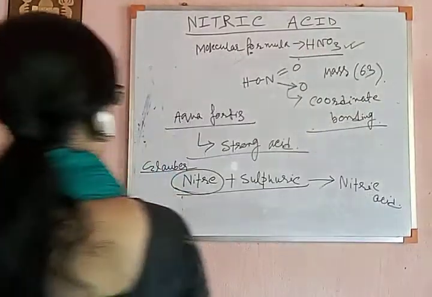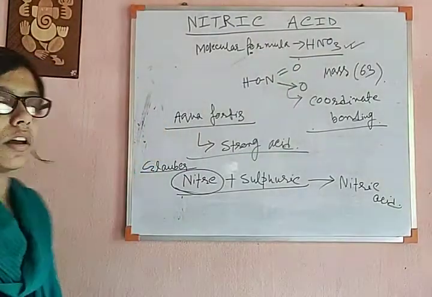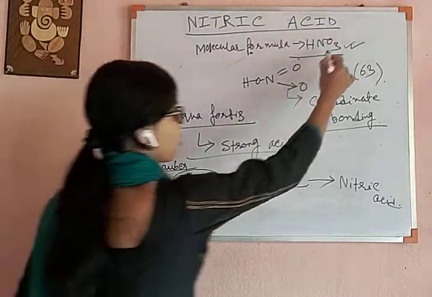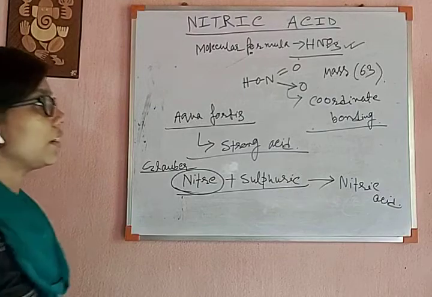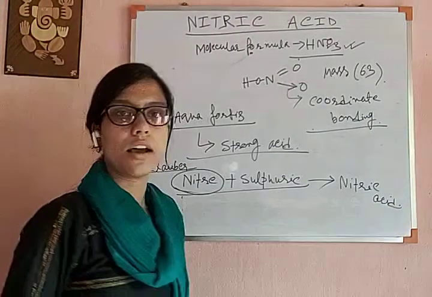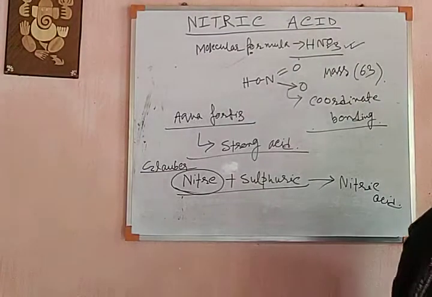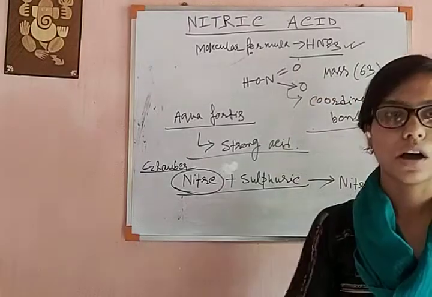That is how we got the formula HNO3. So there are two scientists, Lavoisier and Cavendish, who proved the presence of oxygen, nitrogen and hydrogen.